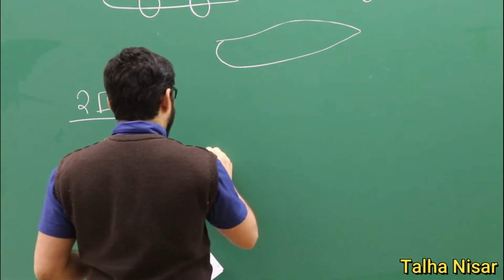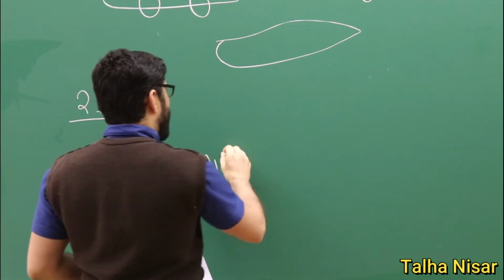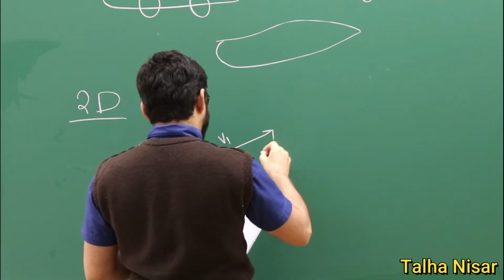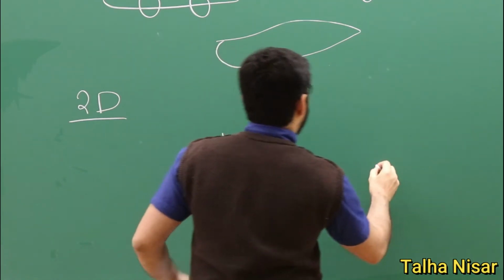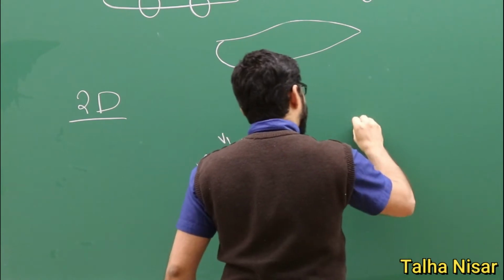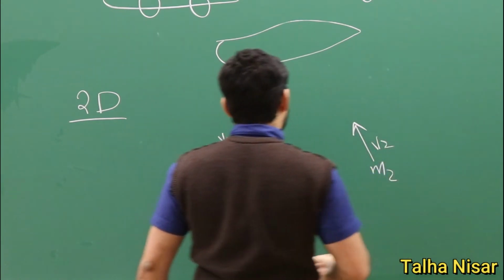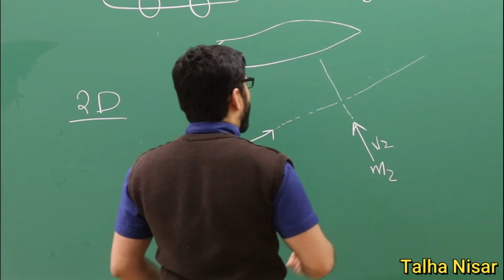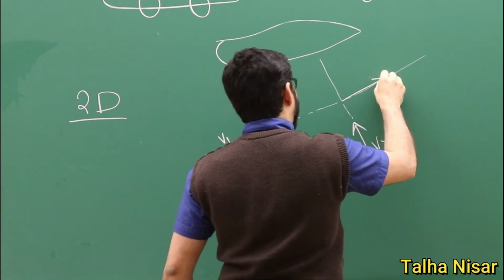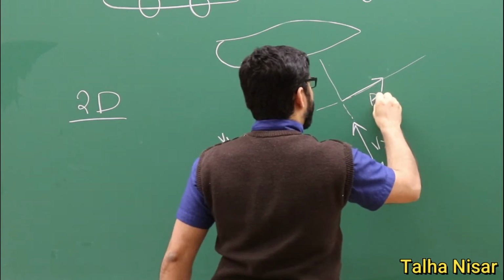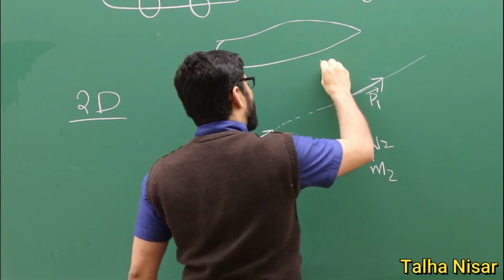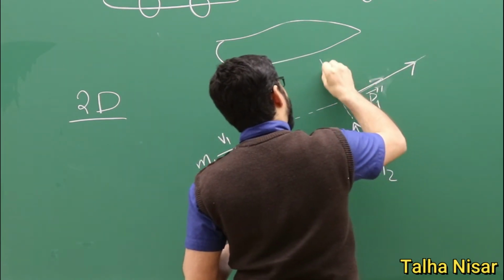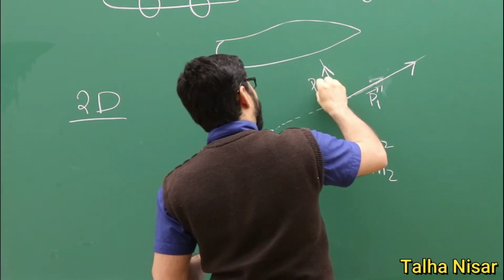For example, we have a mass M1, which is moving with velocity v1, and we have M2 here, moving with the velocity v2, and after some time, this particle M1 has the momentum P1, and this one has a momentum which is little bit lower.